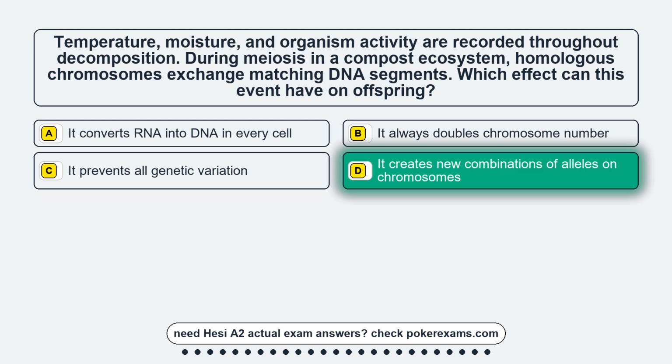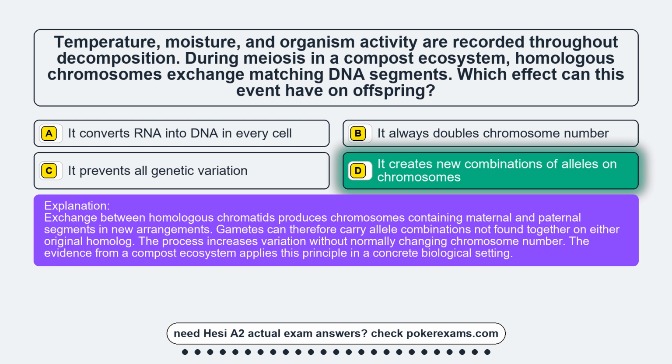The correct answer is option D. It creates new combinations of alleles on chromosomes. Exchange between homologous chromatids produces chromosomes containing maternal and paternal segments in new arrangements. Gametes can therefore carry allele combinations not found together on either original homologue. The process increases variation without normally changing chromosome number. The evidence from a compost ecosystem applies this principle in a concrete biological setting.